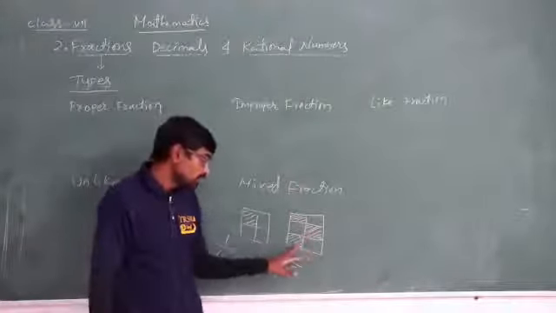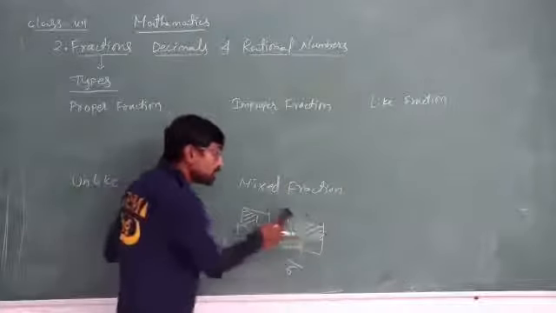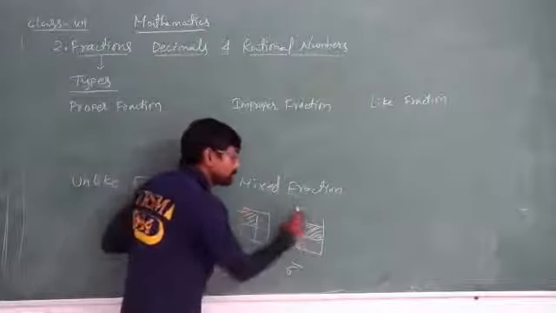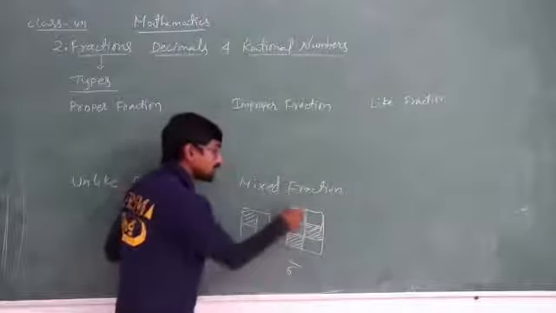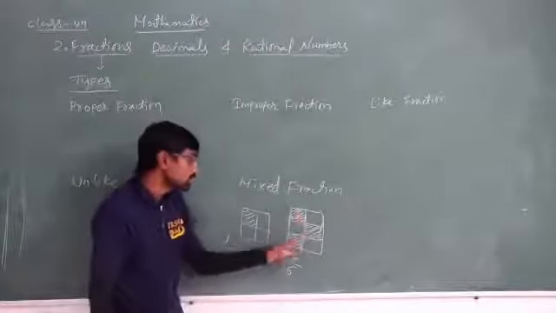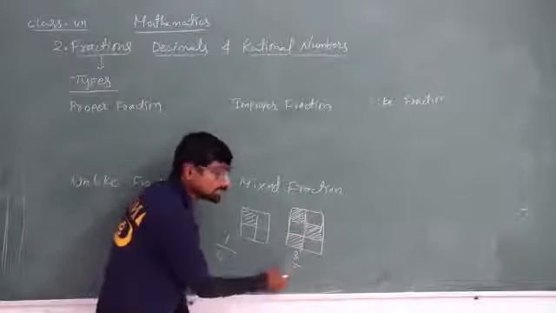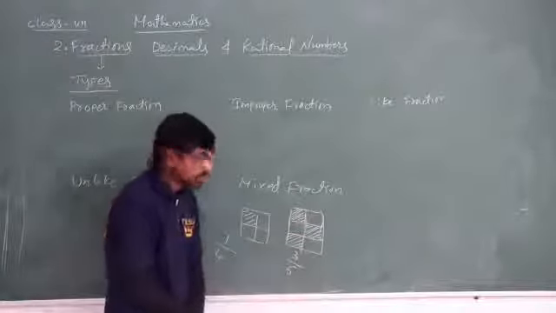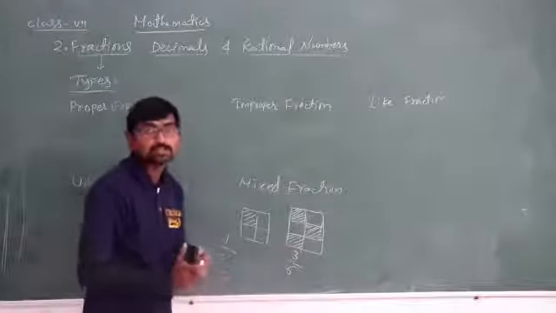1, 2, 3. Let me tell you, all these parts are equal only. These parts have been divided equally. So 1, 2, 3. So totally in 6 parts I have shaded 3 parts. In this, both the conditions.